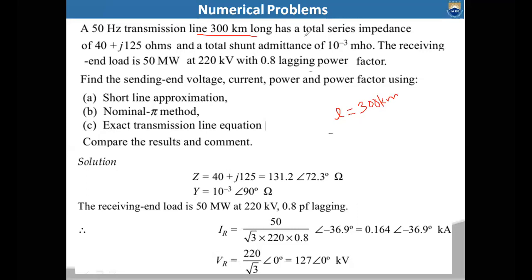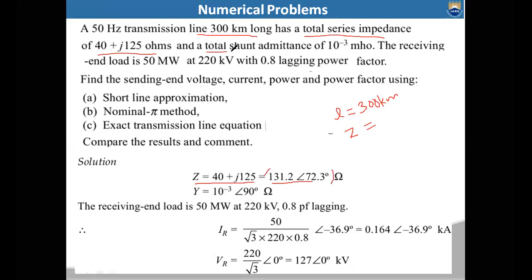And here also mentioned total series impedance. Total series impedance is capital Z. So that capital Z value is 40 plus j125 ohms. Now, if you represent it in polar form, you will get 131.2 at an angle of 72.3 degrees. The impedance units are ohms.